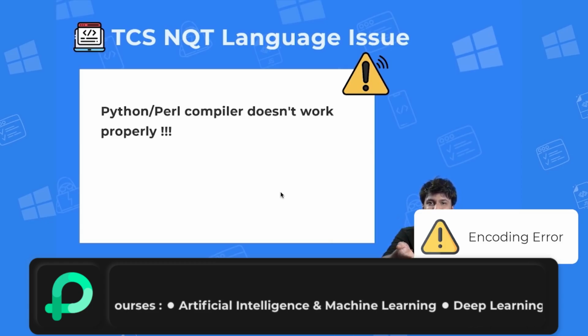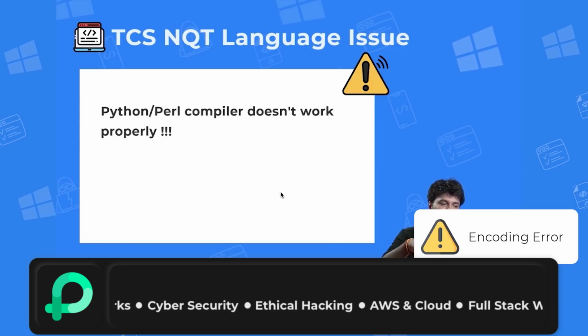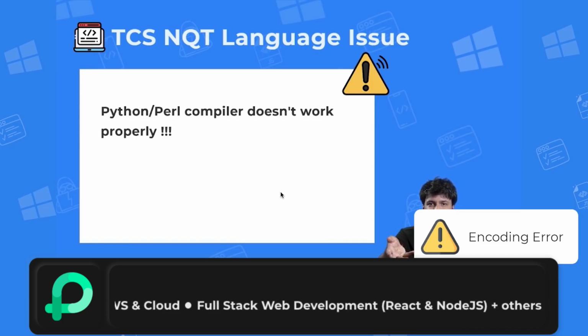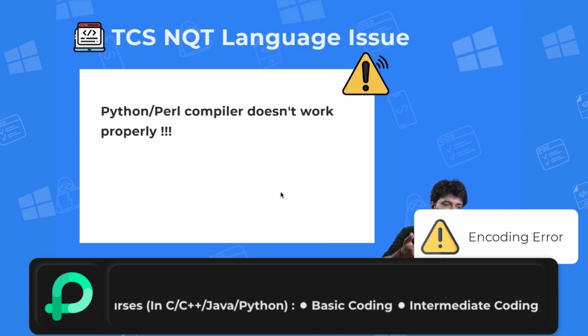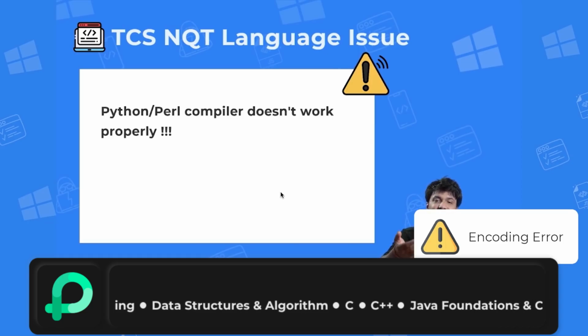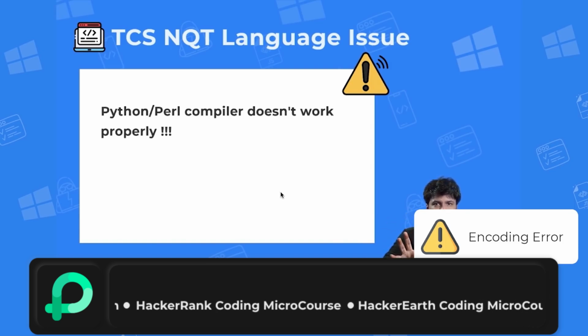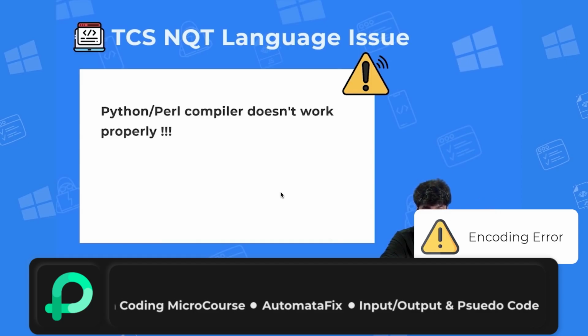What would be our benefit to tell you to not code in Python, right? We are not getting any money that, okay, TCS is saying, Prep Insta, if you tell students to not code in Python, we'll give you some money. It's not like that. We are only telling you for your own benefit. So do not code in Python or Perl, use C, C++ or Java, because most of the Python people know C or C++ definitely, right? So only code in C, C++ and Java.